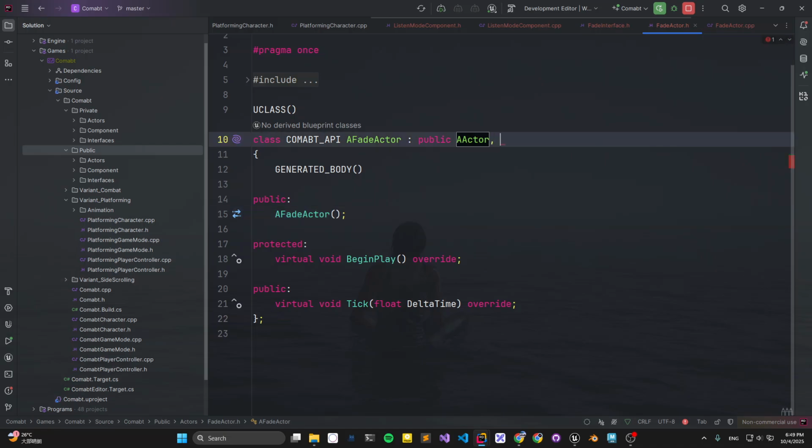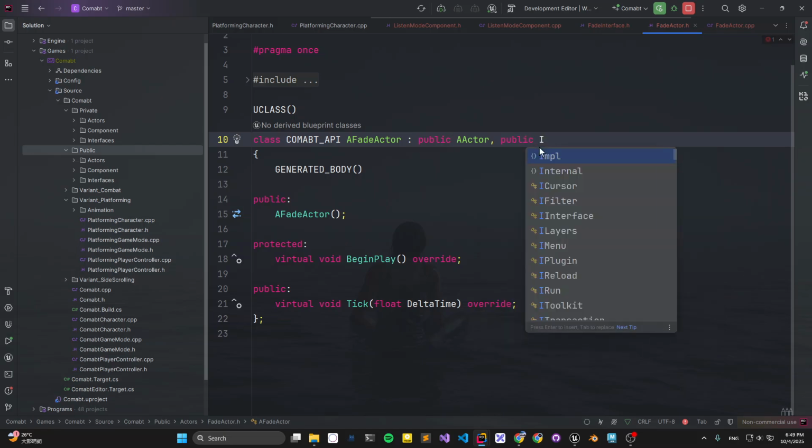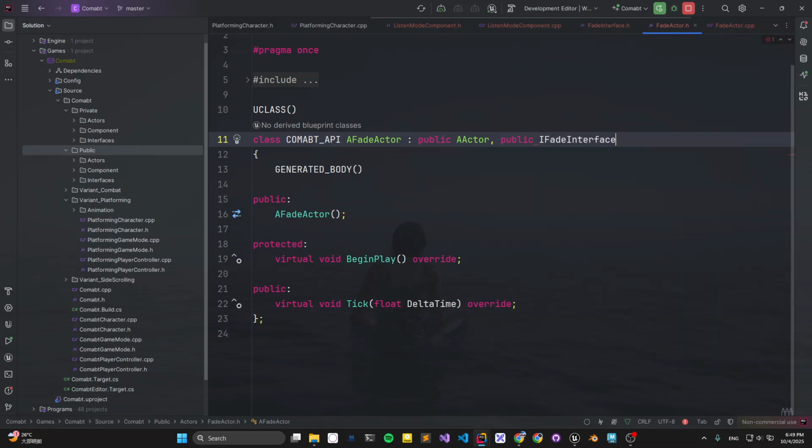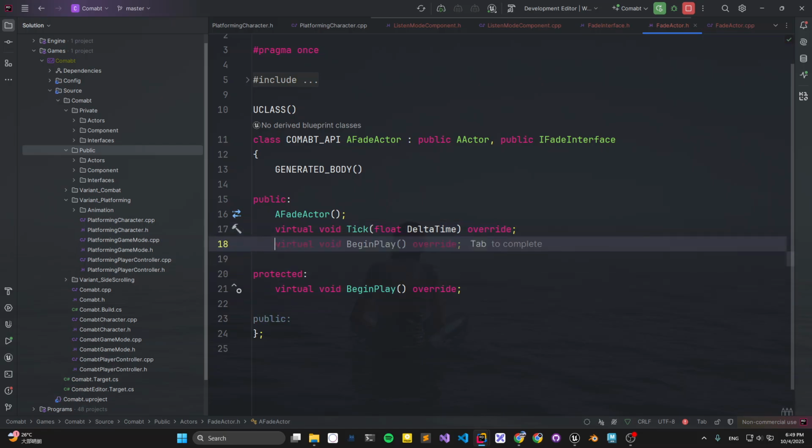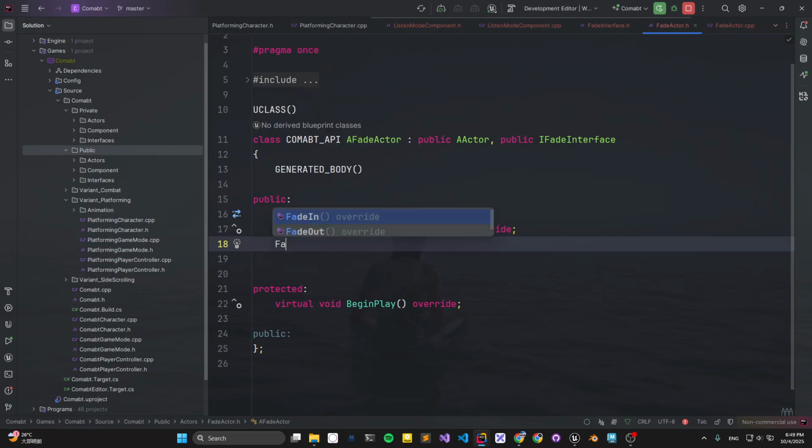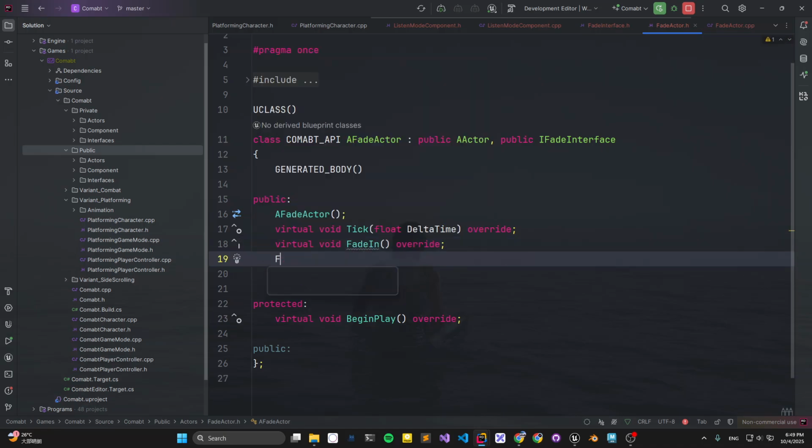Get the interface, and we want to implement those: fade in, fade out.